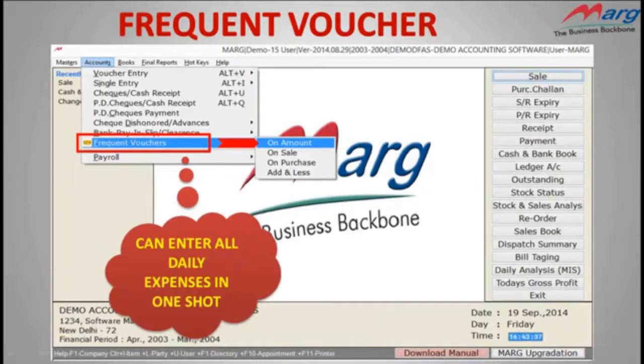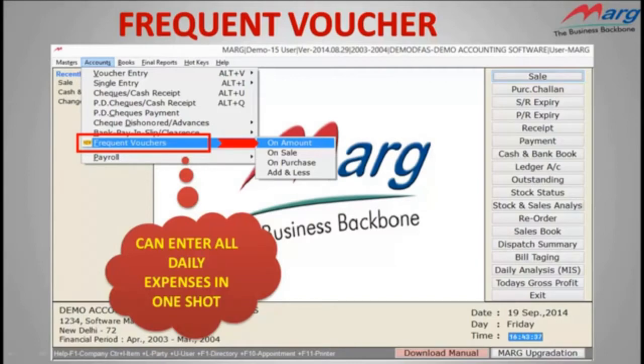Now let's move on to the next option, that is frequent voucher. This option will also help you in a very effective way. As you know, there are so many expenses which we have to bear on a daily basis, like tea expense, office maintenance expense, etc. And generally, we do not enter these expenses daily. We enter them in a week's time or in a month. But as you know, this process is very time consuming as we have to enter expenses in bulk after some specified period and there is always a probability of mistakes.